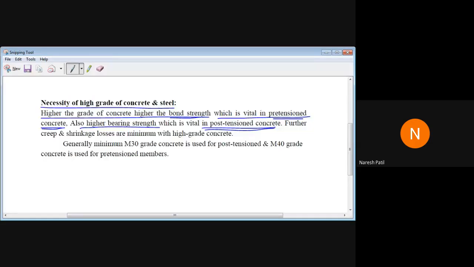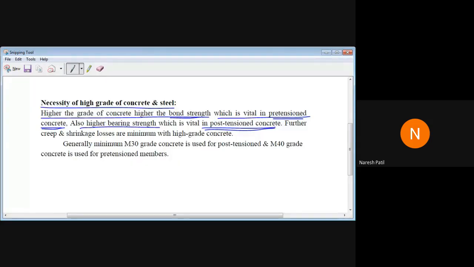The cable is tensioned before placing the concrete. Then, when the concrete reaches the hardened stage, the cables will be released. The cable tries to go back into the concrete, but the bond between the concrete and the tendon develops the stresses in the concrete. So that's why we should have high strength concrete. Then in the case of post-tension, the force will be transferred by bearing. In pre-tension, the force is transferred by bond, and in the post-tension system, the force is transferred by bearing.